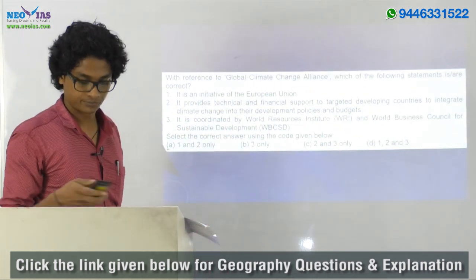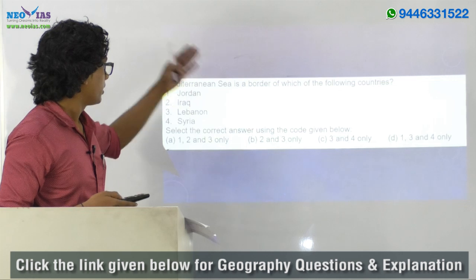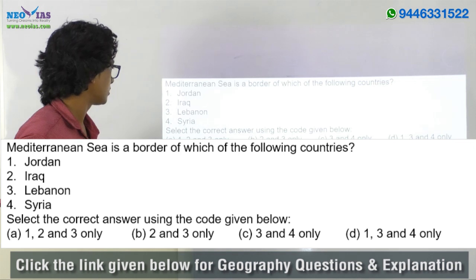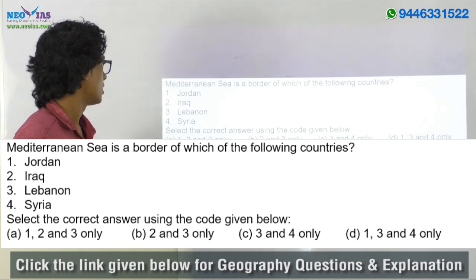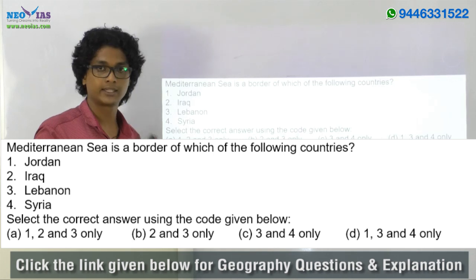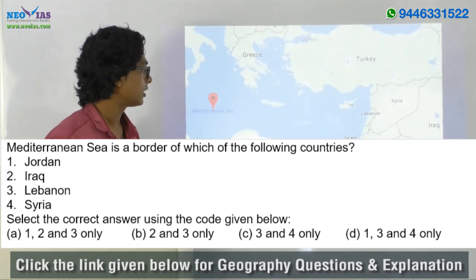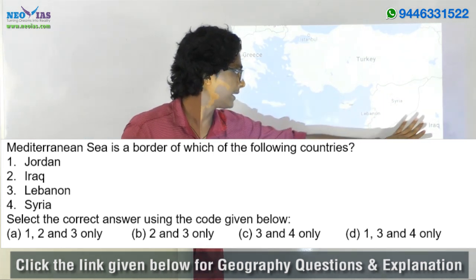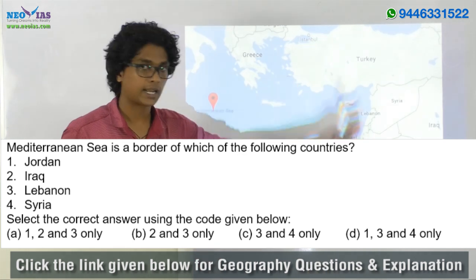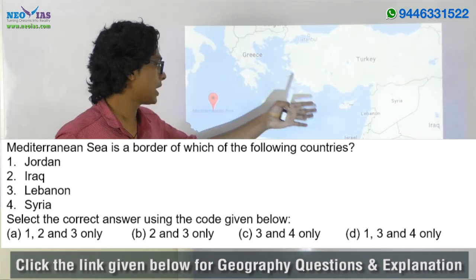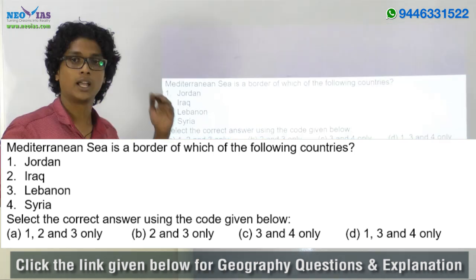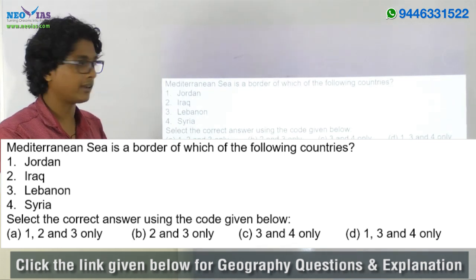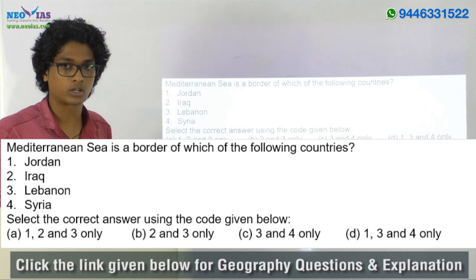The next question. Mediterranean Sea is a border of which of the following countries? Four options are given, a 4-statement question: Jordan, Iraq, Lebanon, and Syria. Let's take a look at the map. Around the Mediterranean Sea, we have Syria, Lebanon, Israel, Jordan, and Iraq. Iraq and Jordan are landlocked and they don't open out to the Mediterranean Sea. So here the answer will come out as 3 and 4 only. Here Lebanon and Syria open out to the Mediterranean Sea, and Jordan and Iraq are landlocked countries.